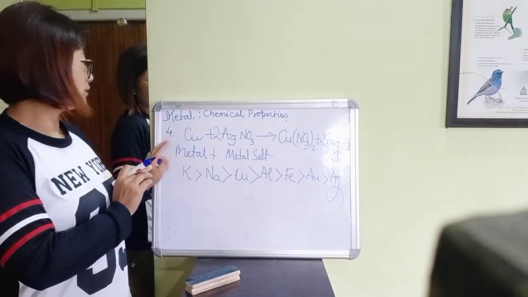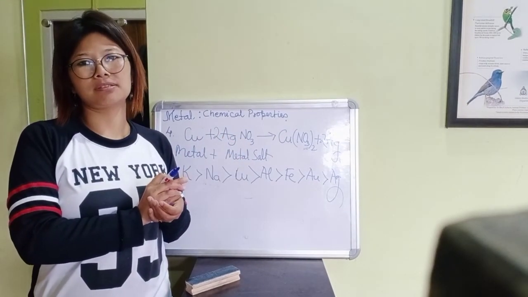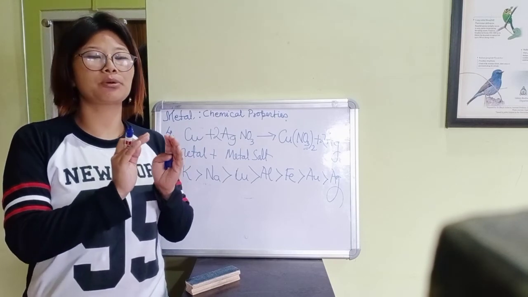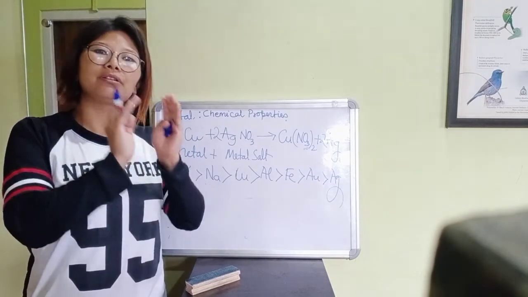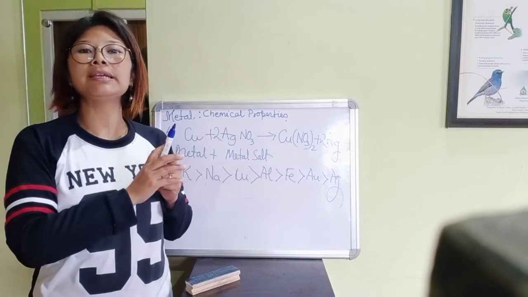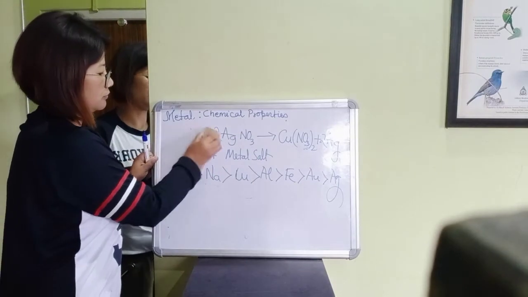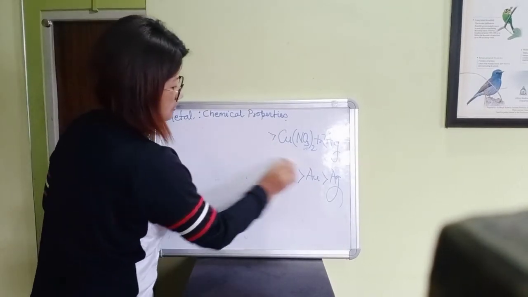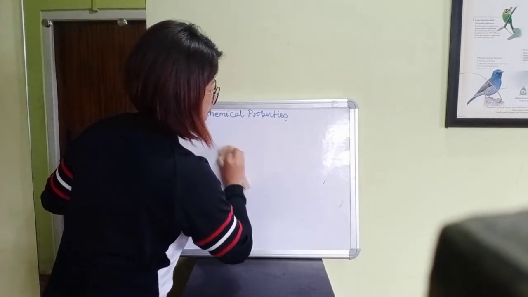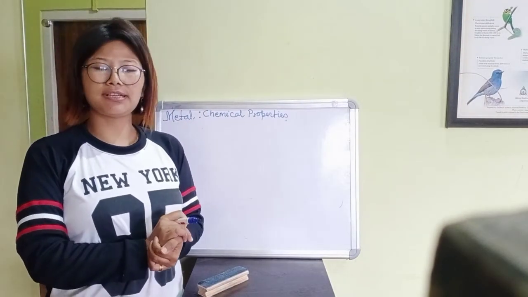These are the chemical properties of metals. Chemical properties mean how metal reacts with other substances and what products we get. I hope you understood it.